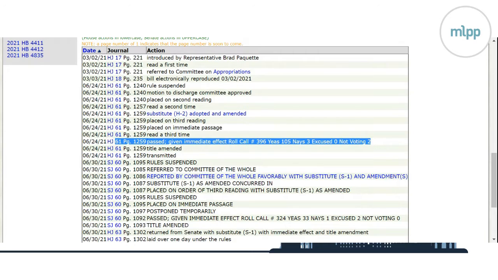This is when a bill is passed the House or Senate. Here, you can look and see the vote by which it passed. And hey, look, Yeas and Nays reference. Again, that's the inspiration for the name of this segment here. But this bill passed with 105 yeas and 3 nays in the House. So not only bipartisan, but nearly unanimous. So that's usually a safe assumption that that's a pretty positive bill all the way around.